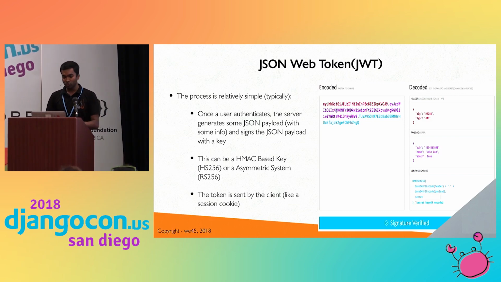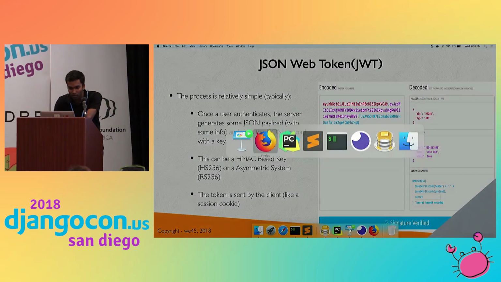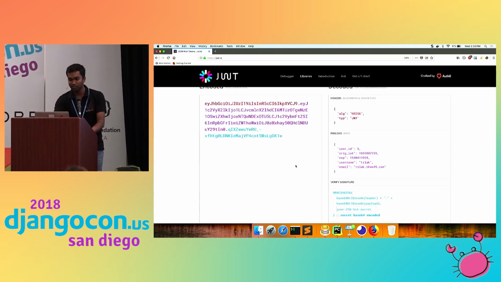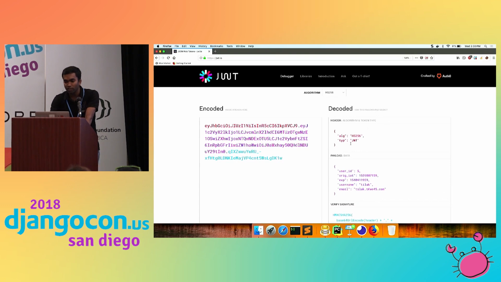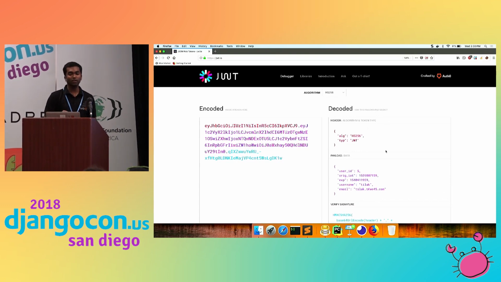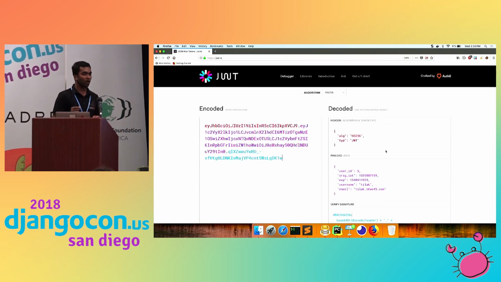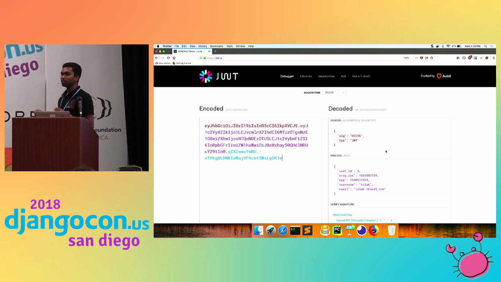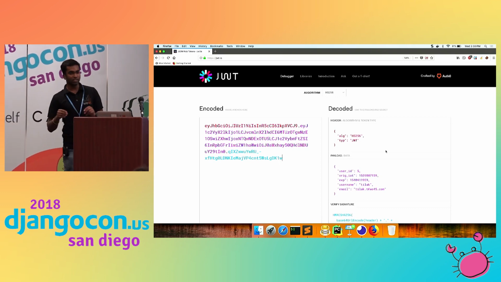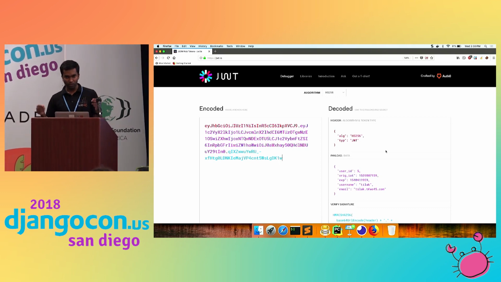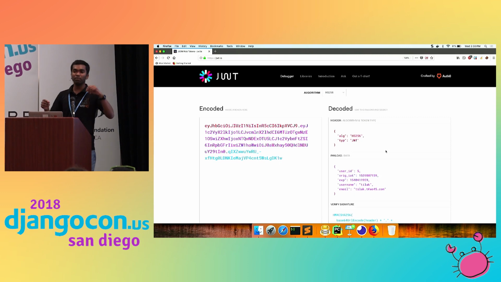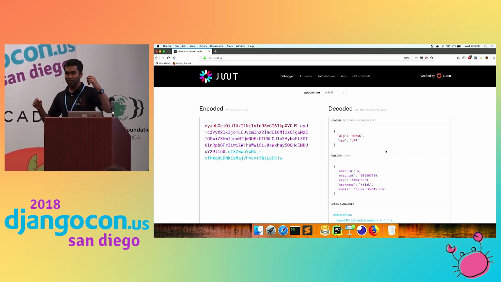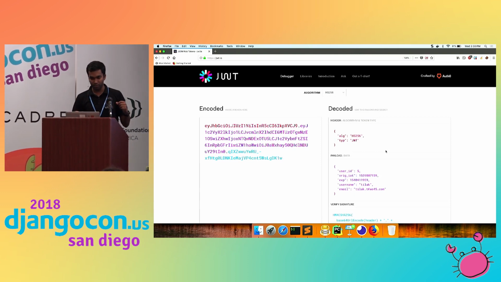I will show you one. This is JWT.io. This is the header, and in this header you can see the algorithm. There are two types of algorithm available: HS256, and another one is RSA. RSA means public and private key. It's encrypted with the public key, and if you want to decrypt, you need the private key. Then only it will decrypt the information.